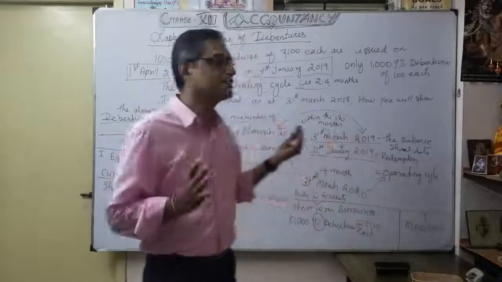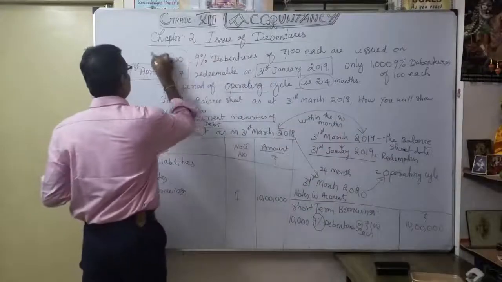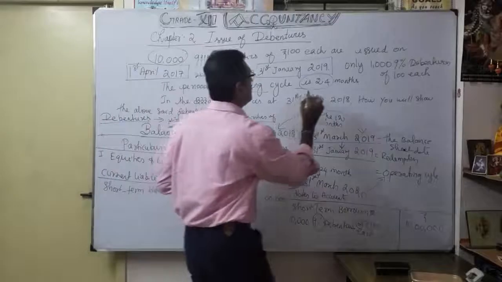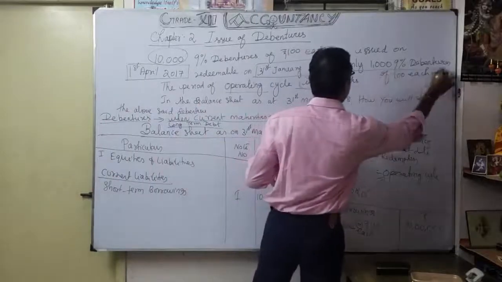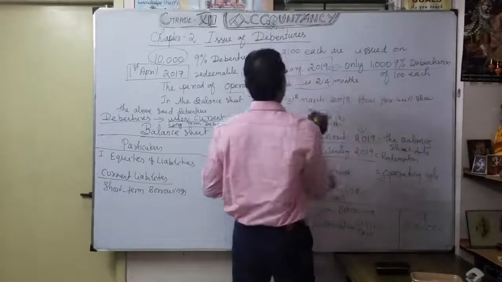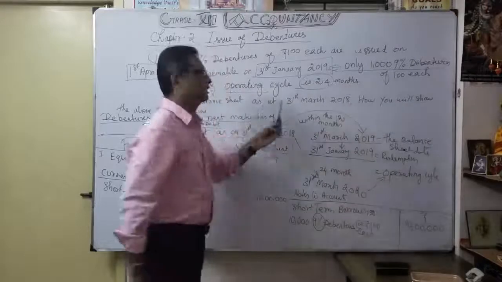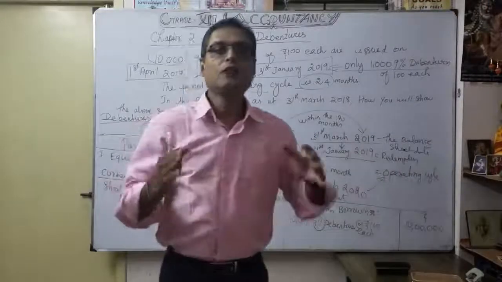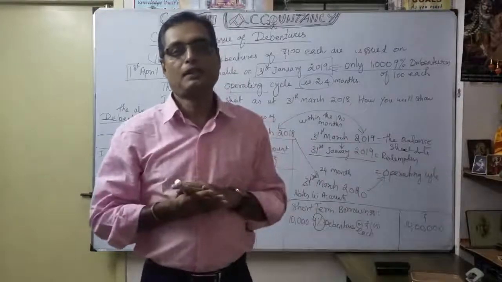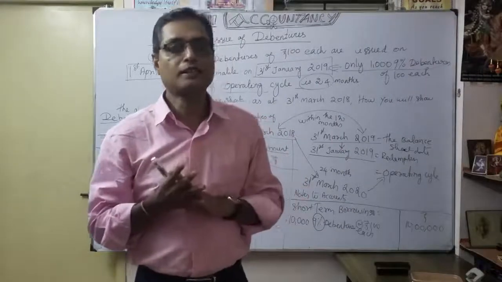Not all 10,000 debentures, only 1,000 debentures are due for redemption on 31st January. Likewise, I will show it in the balance sheet and how you classify this type of debenture.